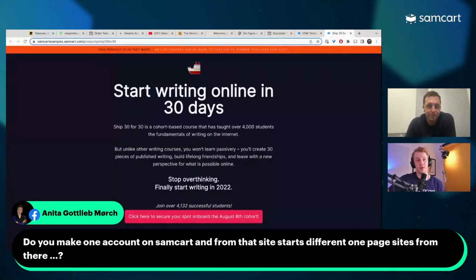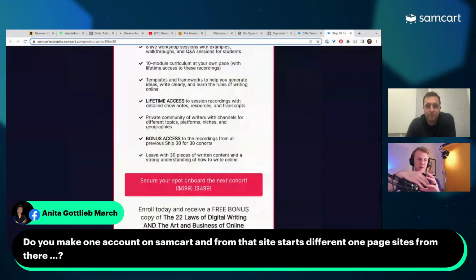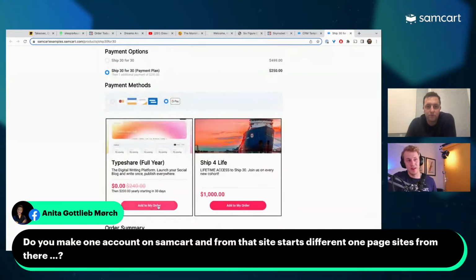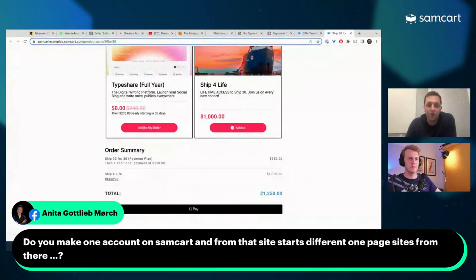Yeah, every order bump that we're showing there on the page is its own product. So when you want to create a new product, you just bundle it inside a current product. With the Ship 30 product page, we have 2 other products called TypeShare and Ship for Life, and you just add them to the order bundle. Super simple. You just give your customers a chance to say, cool, I want to add that to my cart as I'm checking out here. You know what I mean?